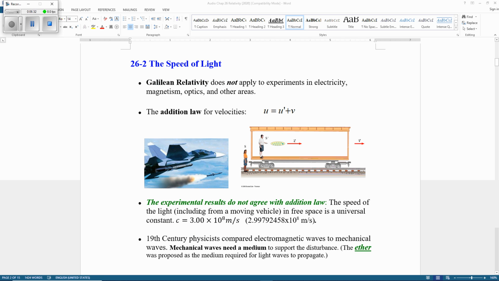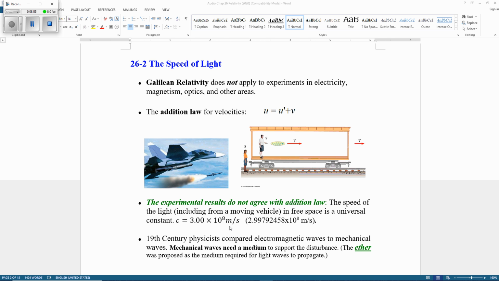Scientists tried again and again, and all the experimental results tell us the same thing: the speed of light, no matter how you measure it, always gives you the same value, 3 times 10 to the power 8 meters per second, or 300 million meters per second.